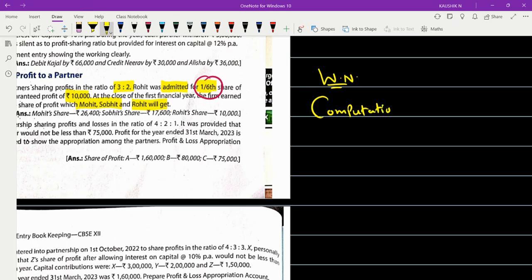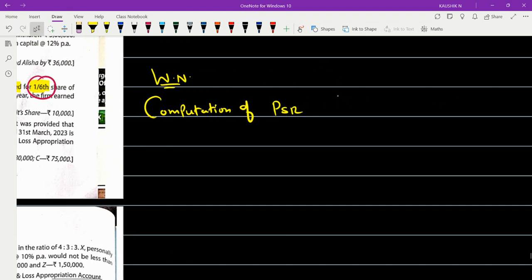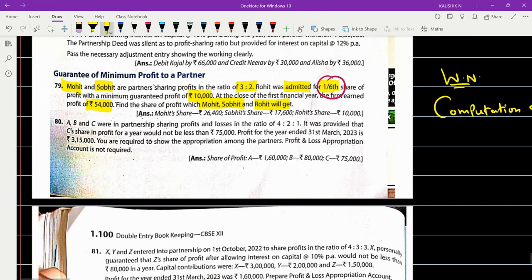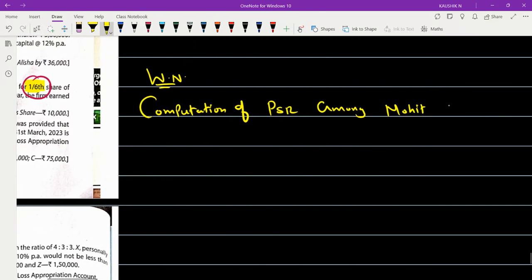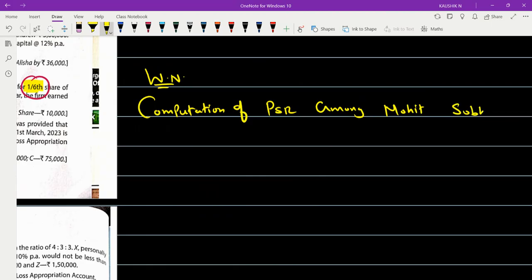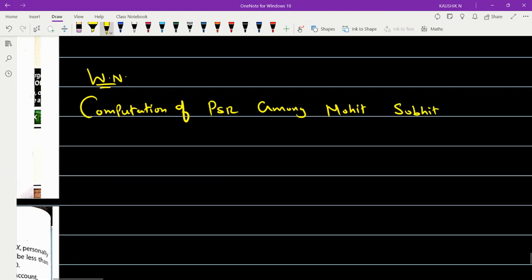Computation of profit sharing ratio among Mohit, Sobhit and Rohit.